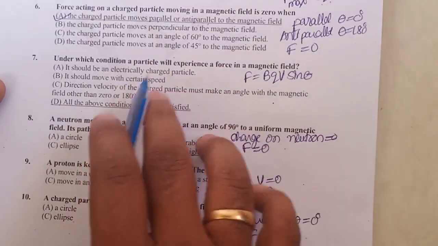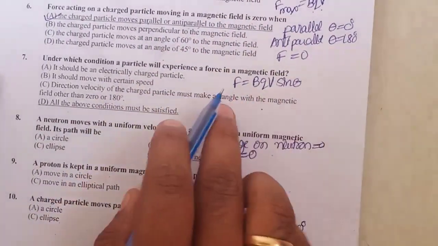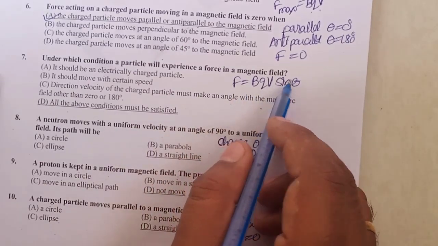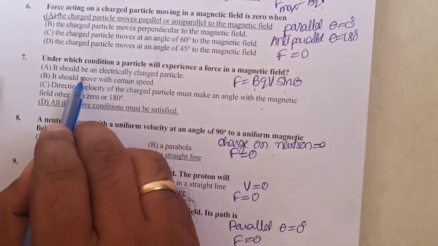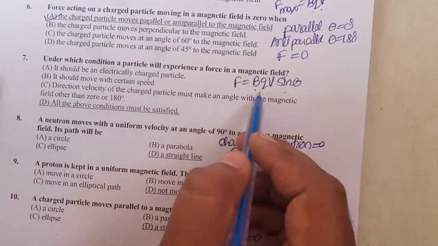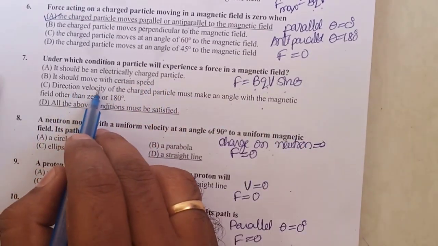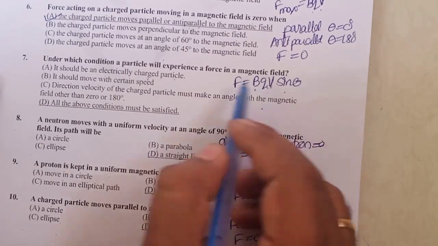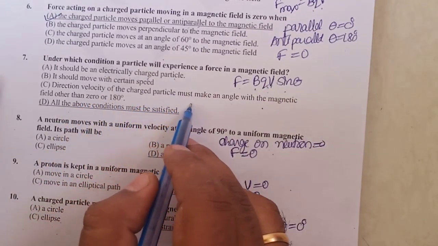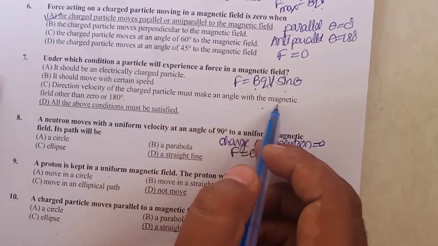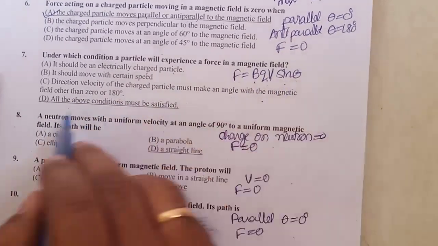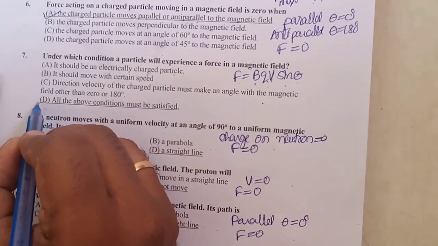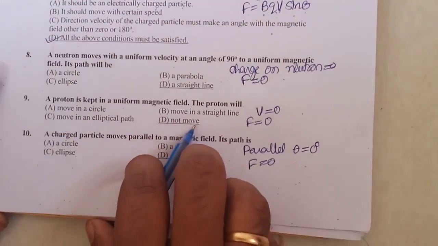Next, under which condition will the particle experience a force in a magnetic field? That is F = BQV sin theta. It should be an electrically charged particle, Q. It should be moving with a certain speed, that is V. The direction of velocity of the charged particle must make an angle with the magnetic field other than 0 or 180 degrees, that is sin theta. Therefore, all the above conditions must be satisfied. That is the correct answer.